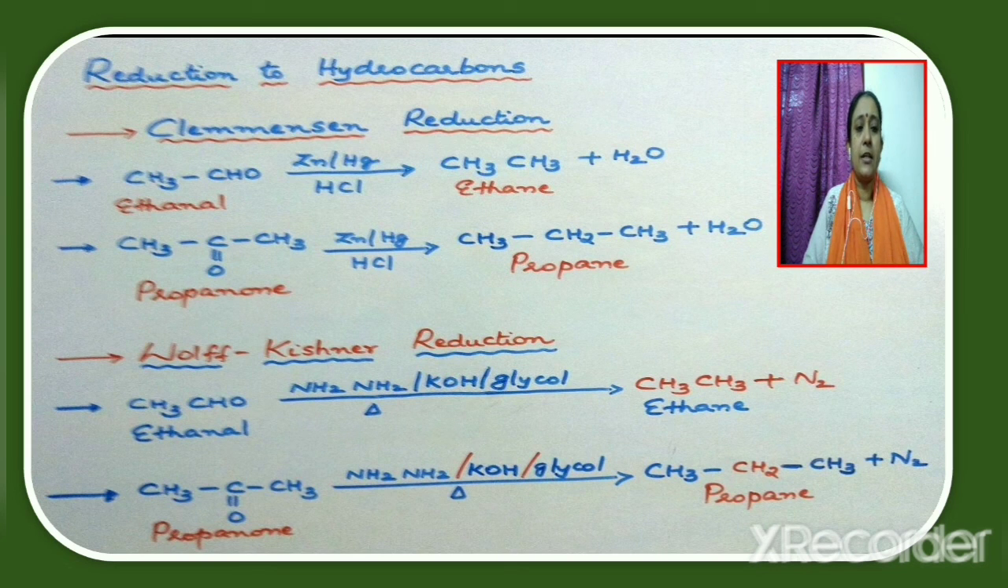Next, consider ketone propanol CH3COCH3. When it undergoes Wolff-Kishner reduction or when treated with hydrazine, potassium hydroxide and ethylene glycol, the alkane obtained is propane CH3CH2CH3. Along with propane, nitrogen is also produced.